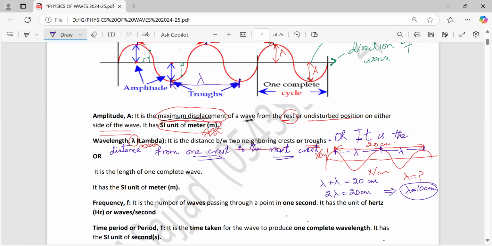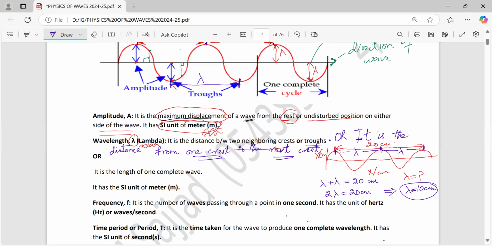No need to sleep in exams. Even we teachers, sometimes in a hurry, say that it is the distance between two crests, or the distance between two troughs. That is wrong; it is not from crest to crest or trough to trough. It is from one crest to the next, or from one trough to the next, or between two neighboring crests, or between two neighboring troughs.